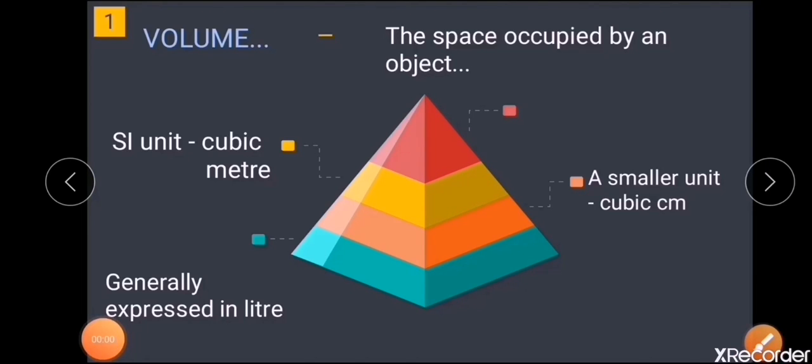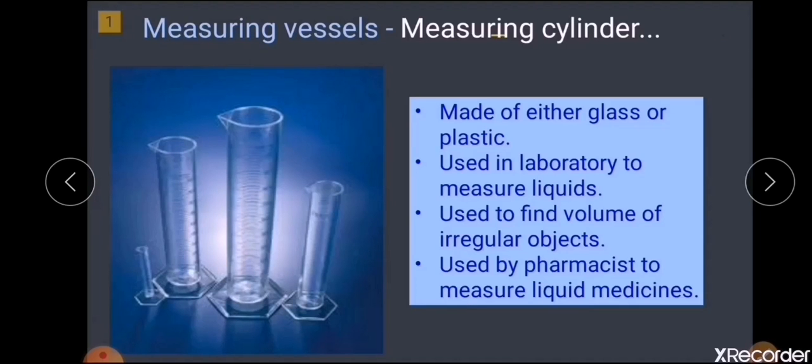Now when you talk about the SI units and other smaller units, some relations between these are given in your textbooks. Just go through that. That is very important. Now the next topic we are going to discuss is how to measure volume. For measuring volume, generally we have 2 measuring vessels. Out of that, the first one is the measuring cylinder. You can see the figure of a measuring cylinder here on your screen.